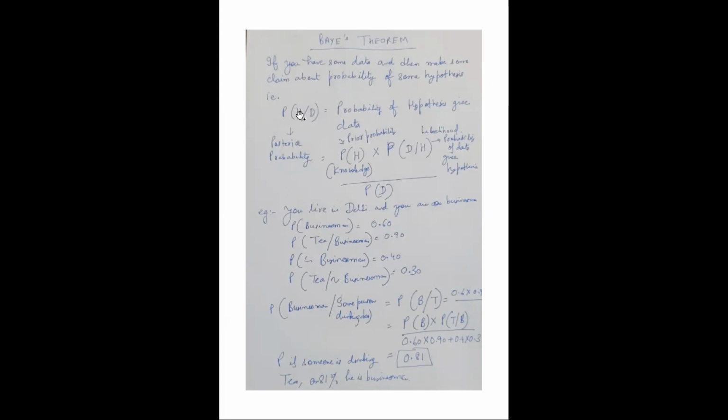That means probability of H given D. This probability we want to find out: probability of a businessman given some person drinking tea. We can represent it by P(B|T), where B is for businessman and T is for drinking tea. This is data, this is H, the hypothesis.